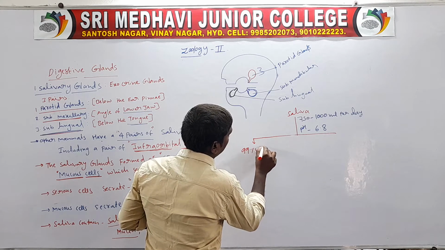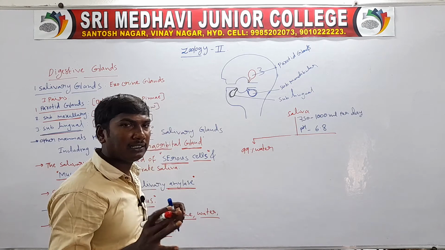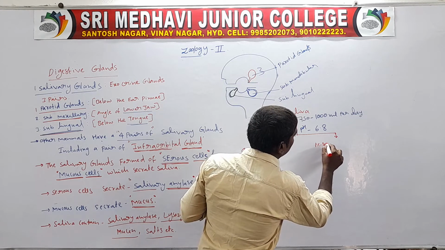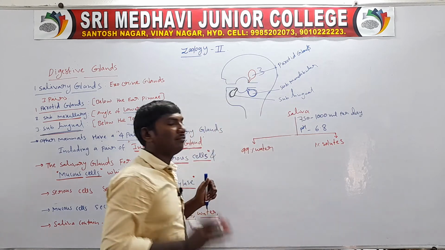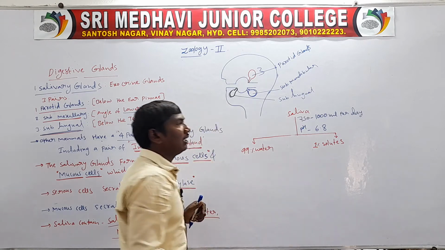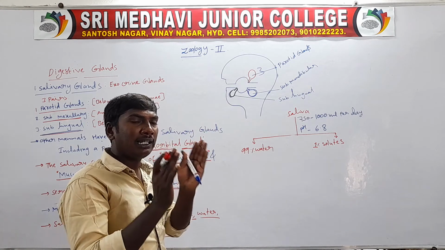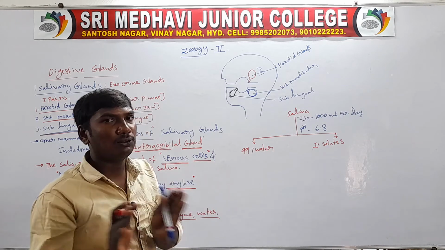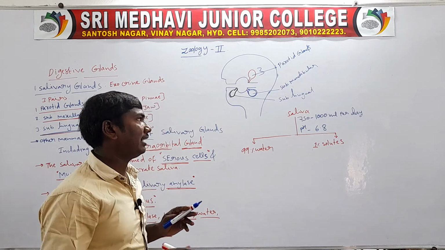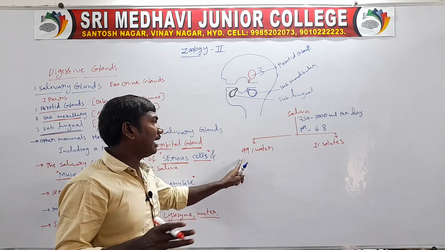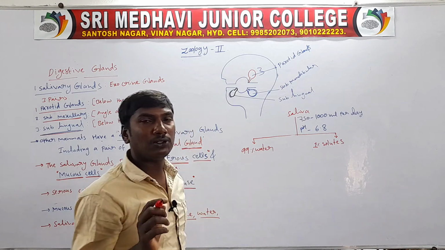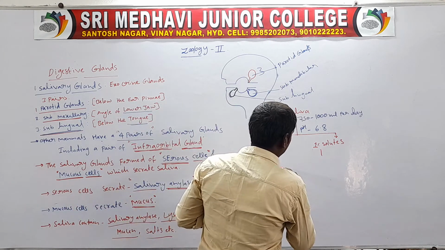Next, saliva is 99% water. Only 1% is solutes. The saliva released per day from a human being is 750 to 1000 ml. The saliva pH is 6.8. So next, saliva contains 99% water, and only 1% is solutes.